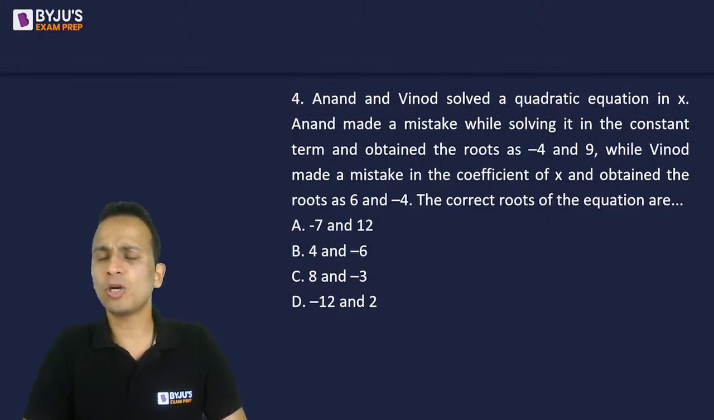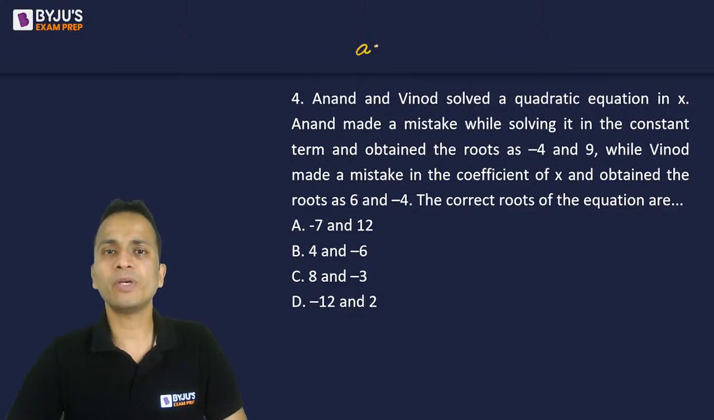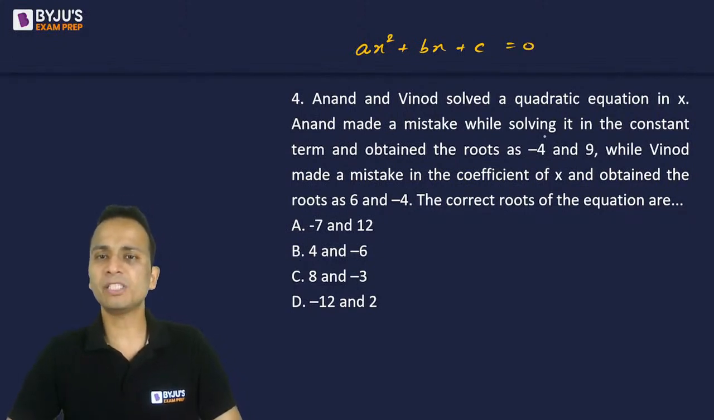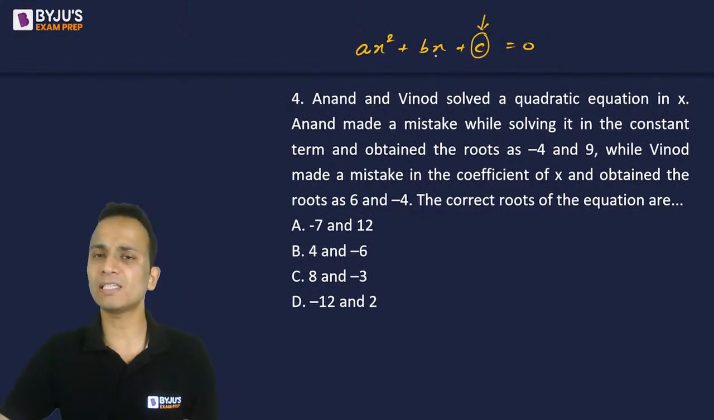Anand and Vinod solved a quadratic equation in x. Anand made a mistake while solving in the constant term. So the quadratic equation is ax square plus bx plus c equal to 0. Anand made a mistake in this term, and the remaining part of the equation he has noted correctly. He obtained the roots as -4 and +9.